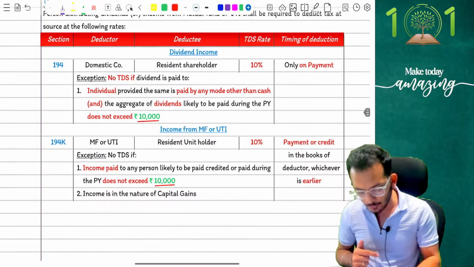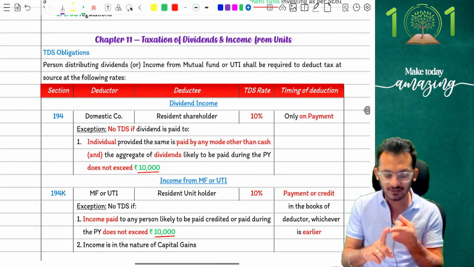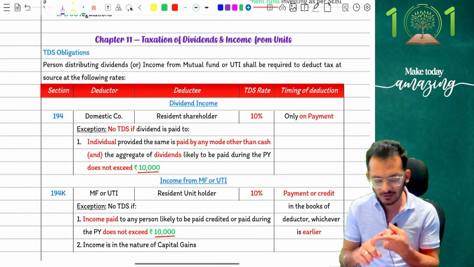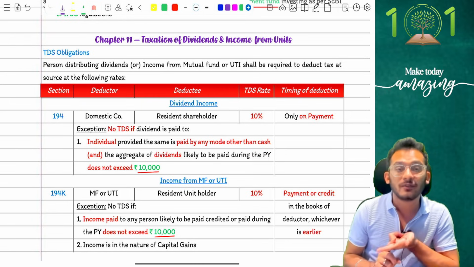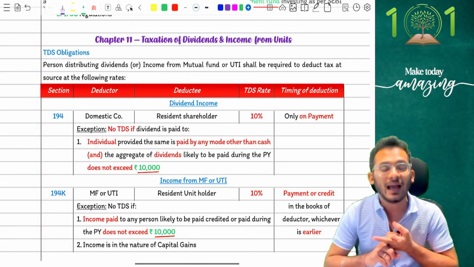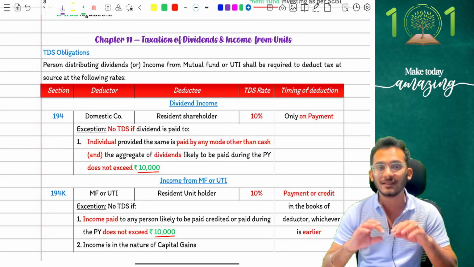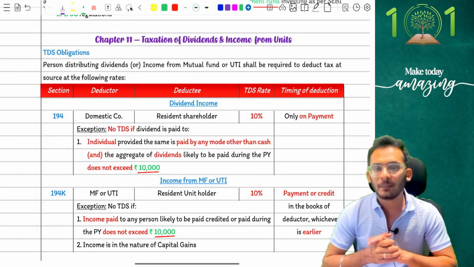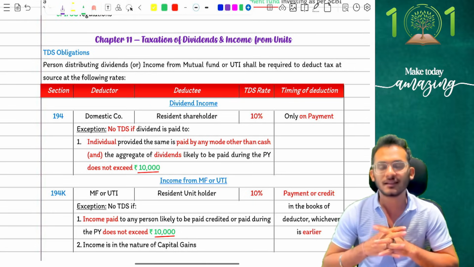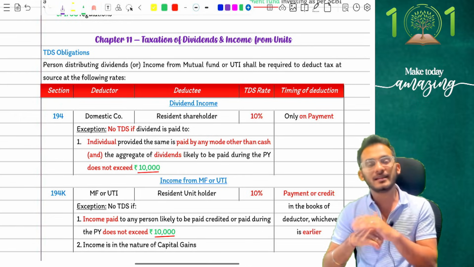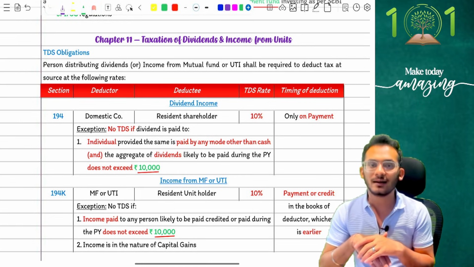Then comes your provisions on TDS, where for dividends the threshold is 10,000 rupees. Any kind of interest on securities is 10,000 rupees. I am not going to deduct TDS under 194A on fixed deposits and RD if you have interest less than 50,000 rupees, senior citizen 1 lakh rupees, company deposit 5,000 rupees. Winnings from lottery is 10,000 rupees per transaction. All commissions will be 2% with a threshold limit of 20,000 rupees.